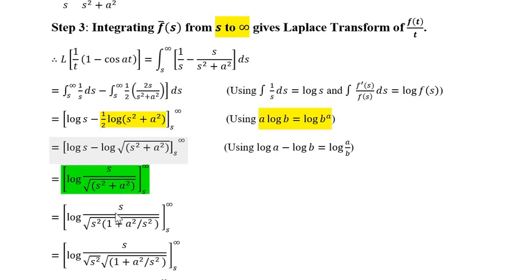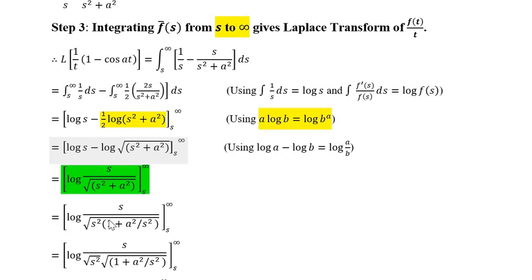Now we will take s. S is in the numerator and we take s square common from the denominator. So for s square it will be 1 and for a square it will be a square divided by s square when s square is taken common.